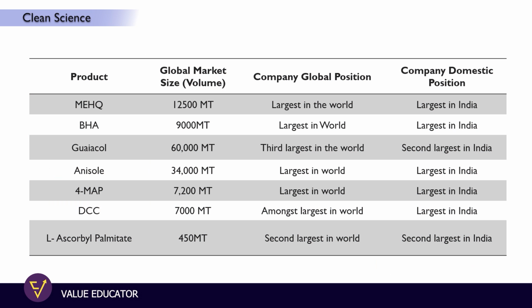In this chart, we can check the position of Clean Sciences in the global competitive market and in the domestic market. So for MEHQ, they are the largest in the world and largest in India. For BHA also, they are the largest in the world and largest in India.